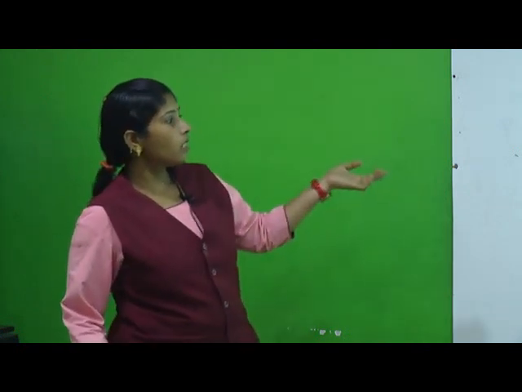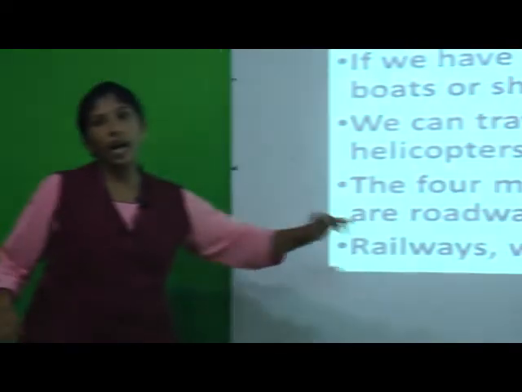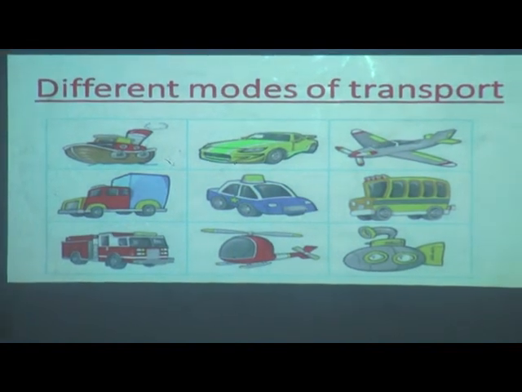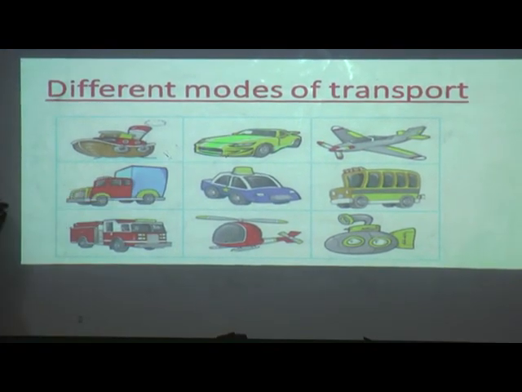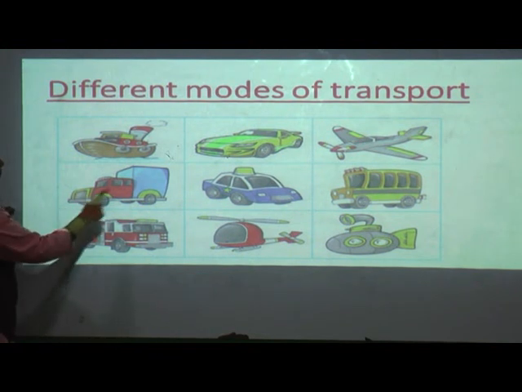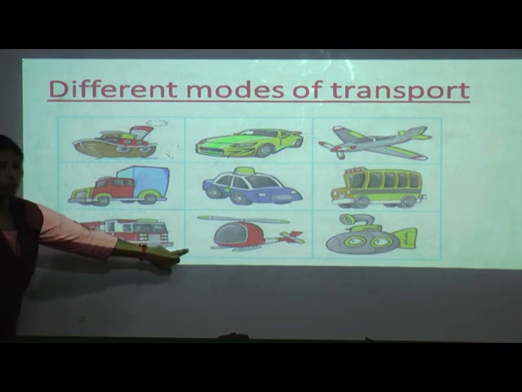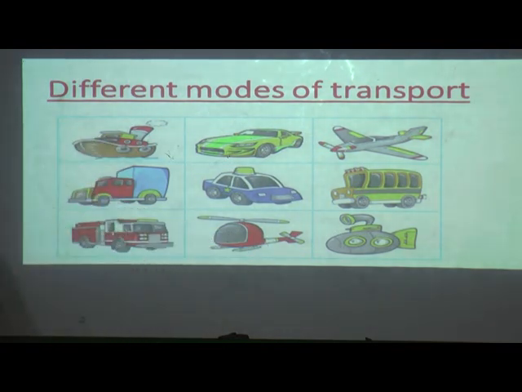Okay students, so this is about how we can choose the modes of transport. Now we will go for the modes of travel available to us. We have railway, waterway and airway. Next we will look at different modes of transport. Water, boats; car means roadway; aeroplane means airway. This is also roadway, and this is a fire engine. Helicopter is in the airway, and submarine goes under the water, that is waterway.